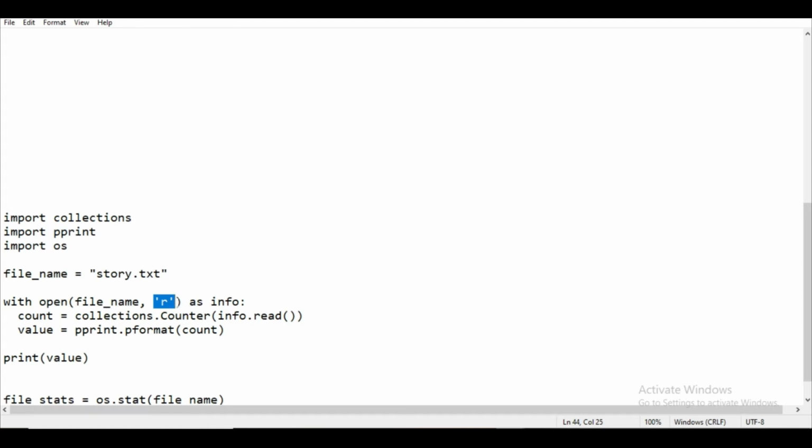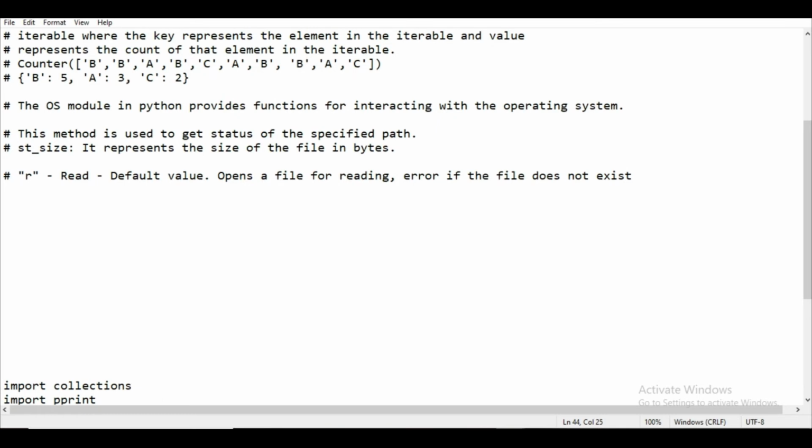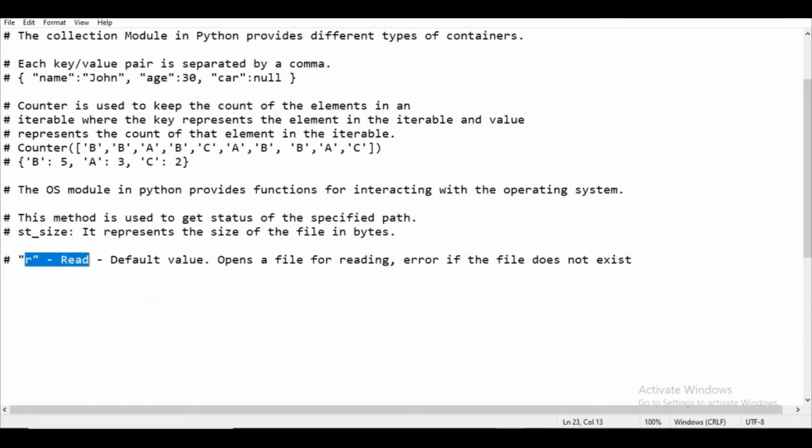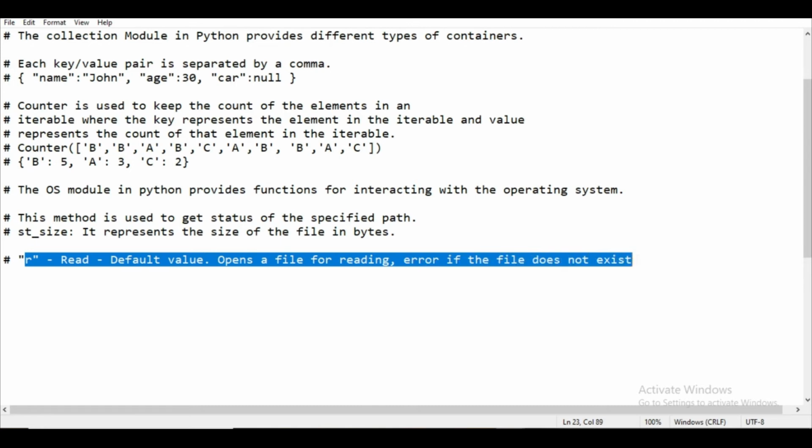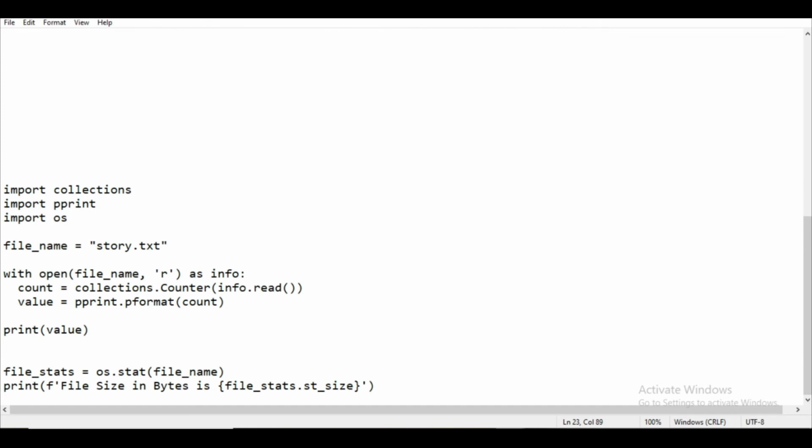So here we just want to read the file, so that's why I use this R mode. Basically R means read, the default value, which opens the file for reading. So it opens the file for reading, and if there is no file then it will pop up the error message.